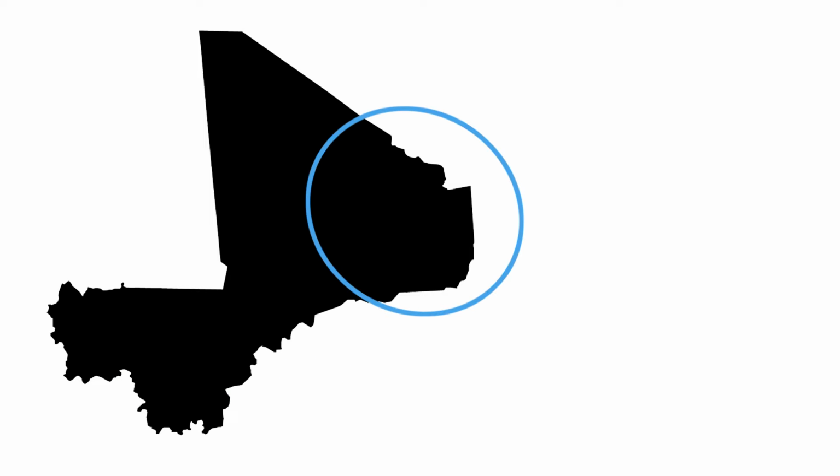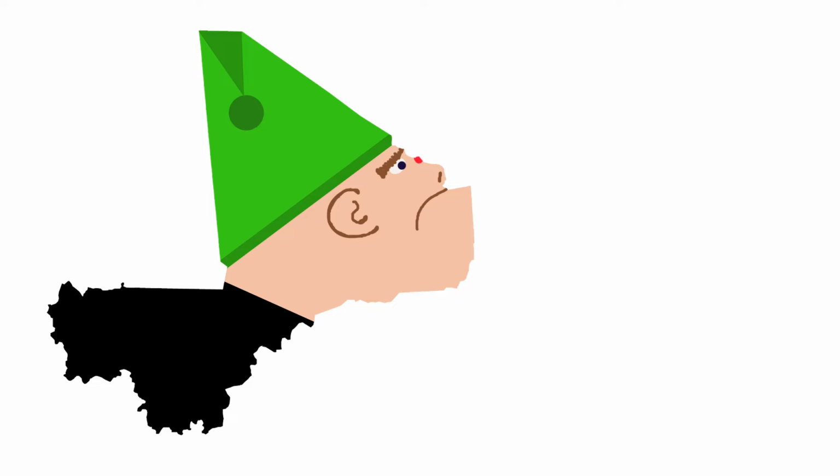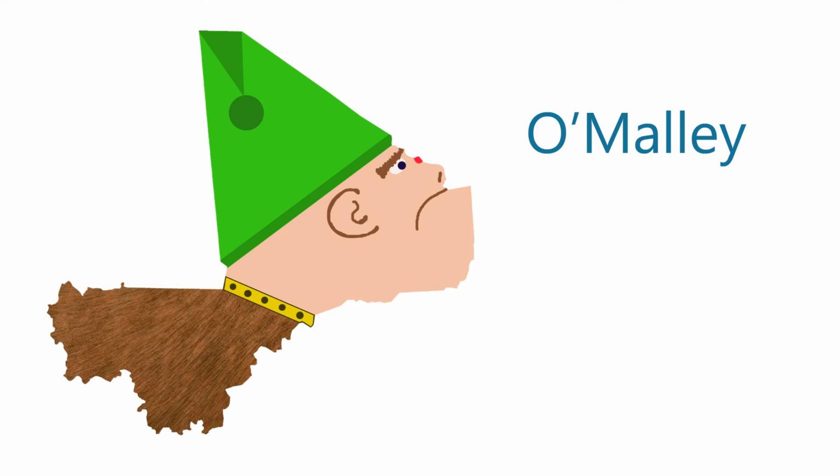I see the jutting jaw of a figure here, and it looks like this guy is wearing some kind of a hat, and I imagine the hat is green, which helps me remember that this pugnacious character is named O'Malley, and he's actually a little pug as well. Looks like somebody has turned him into a dog, and he's not too happy about it. But if I can picture pugnacious O'Malley, I'll remember Mali. So again, when I see that jutting chin and the green hat, I remember Mali.